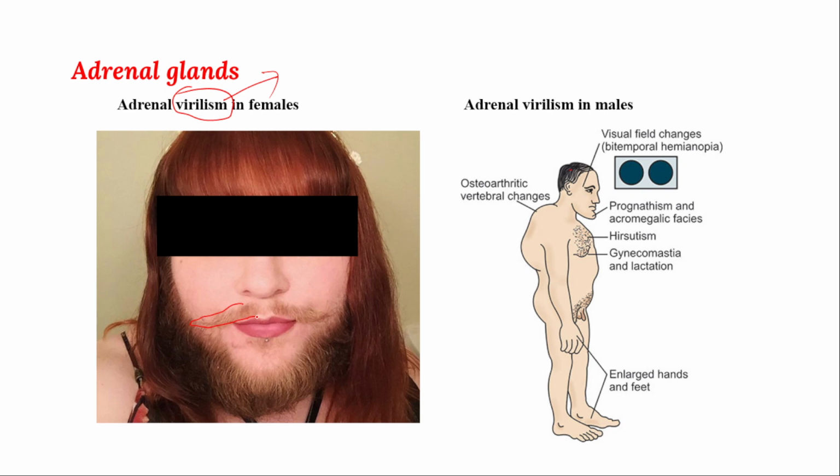You can see here a mustache and beard on the female, and the male will have a prolonged chest, vertebral changes take place, reproductive structures are diminished, enlarged hands and feet are there, and visual deformities happen in the face also. That is the characteristic of abnormal secretion of glucocorticoids that leads to the formation of a disease called virilism, with female characters in males and male type features appearing in females.